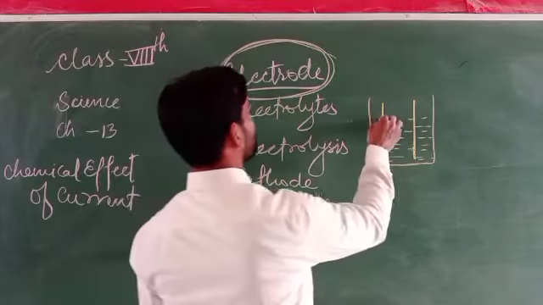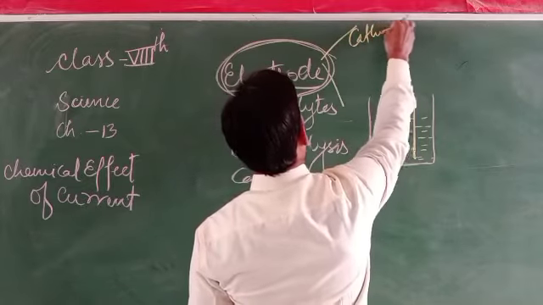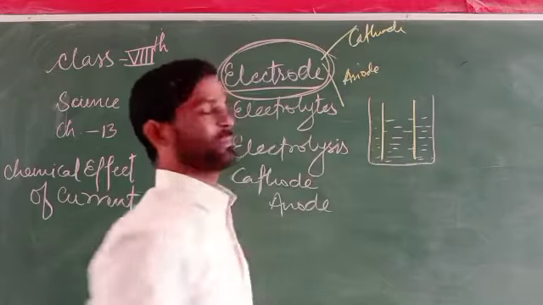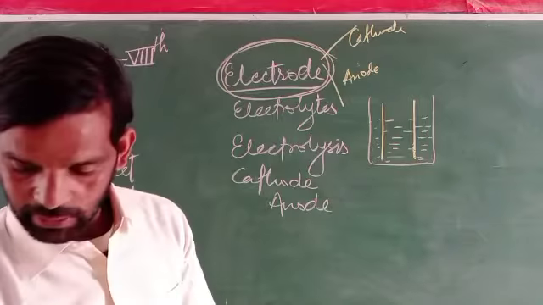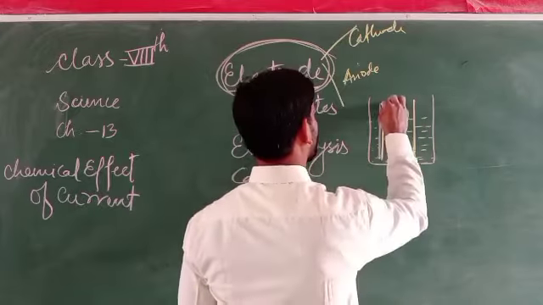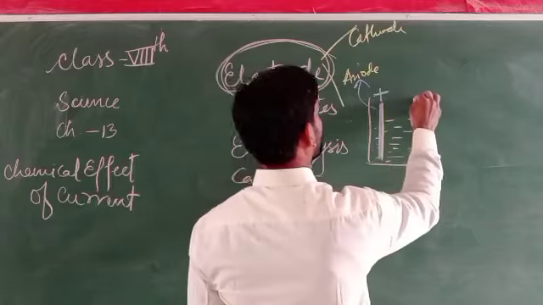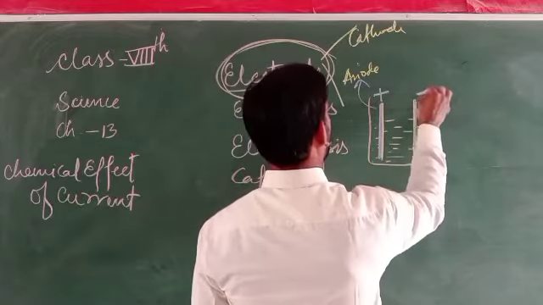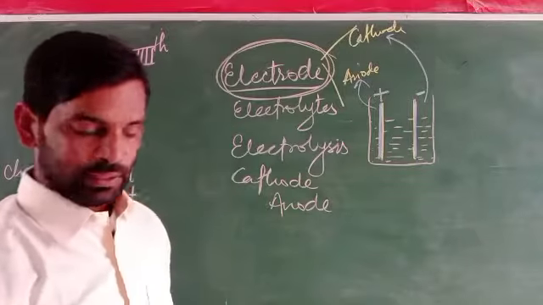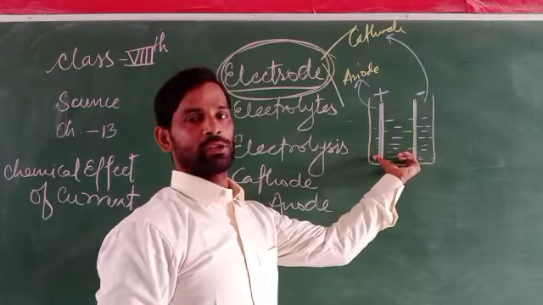These electrodes may differ as cathode and anode. If one has a positive charge, it is said to be the anode. If one has a negative charge, it is said to be the cathode. These are called electrodes.